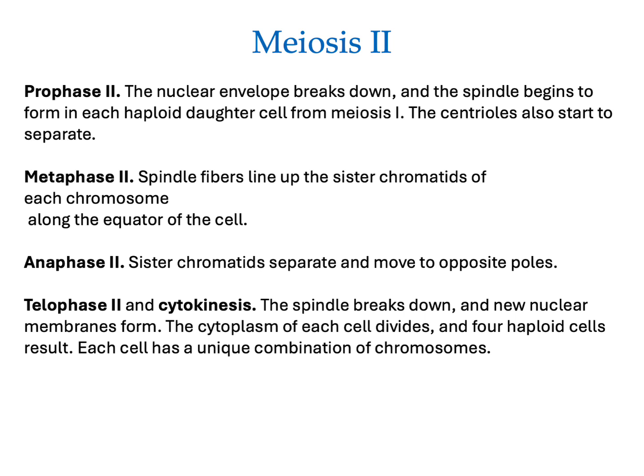Now in metaphase 2, the spindle fibers line up the sister chromatids of each chromosome along the equator. And then in anaphase 2, the sister chromosomes separate. This is, again, we're reeling the fish in to opposite ends of the cell, popping the fish apart and reeling it in. Then telophase and cytokinesis. The spindle breaks down and new nuclear membranes form. The cytoplasm of each cell divides and 4 haploid cells result. Each cell has a unique combination of chromosomes.